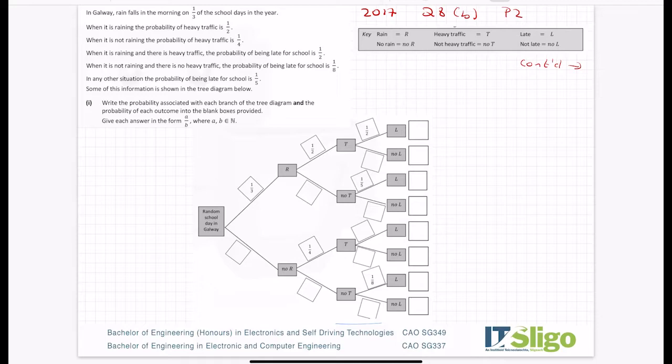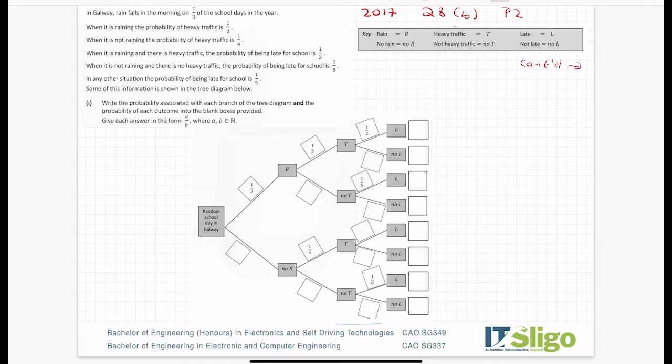Write the probability associated with each branch of the tree diagram and the probability of each outcome into the blank boxes provided. Give each answer in the form A over B, where A and B are natural numbers. In other words, leave your probability as fractions.